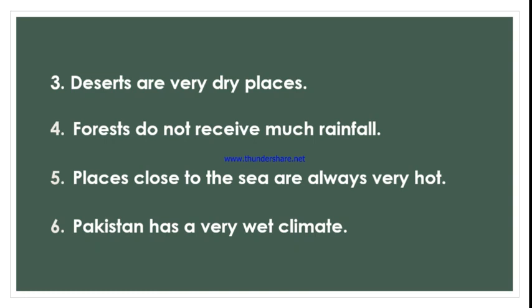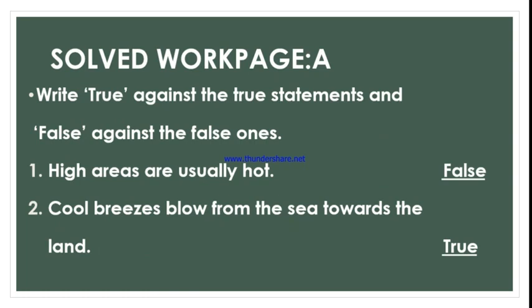So yes, how many of the answers are correct? Let's see. Now we have a solved Work Page A. What was the question? Write true against the true statements and false against the false ones. So what you have to do is write true against the right statements and false against the wrong statements.